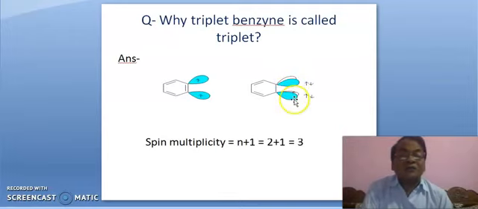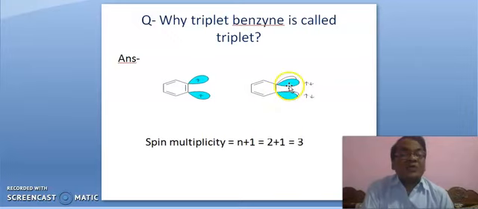Both orbitals contain one unpaired electron, and both unpaired electrons overlap here and also here. Electrons are paired up, or you can say they overlap for pairing. So this carbon is not carbon but carbene, and this carbon is also carbene.